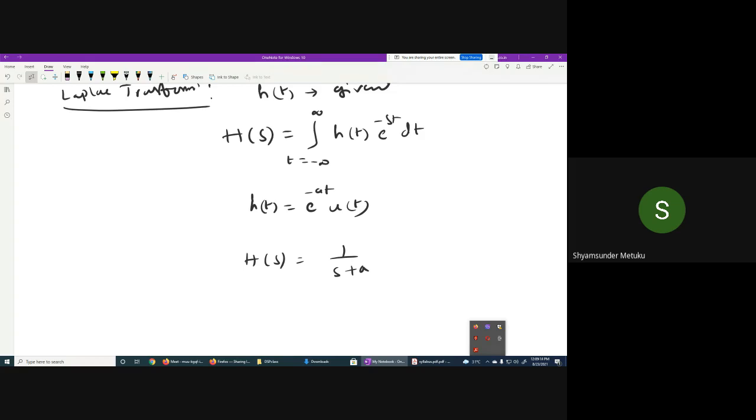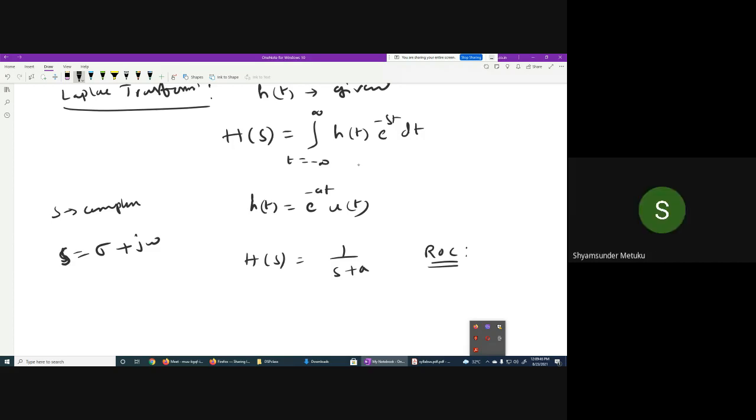Do you know there is something called region of convergence associated with every Laplace transform? Have you heard about this word? No, sir. I think we have studied it, sir, but we are not able to recall. No idea, okay? But I'll tell you now. Very simple. The region of convergence says, as I said, s is a complex variable or not? Yes, sir. Because you write something like this, sigma plus j omega. Remembered or not? Yes, sir. S is equal to sigma plus j omega.